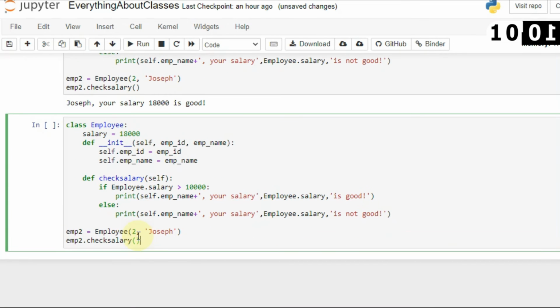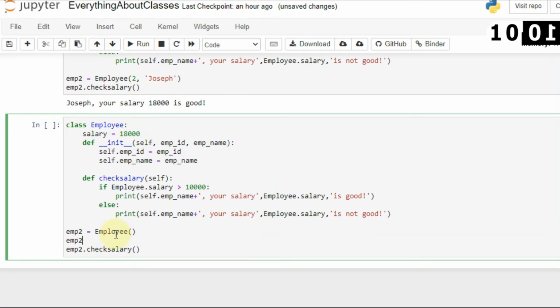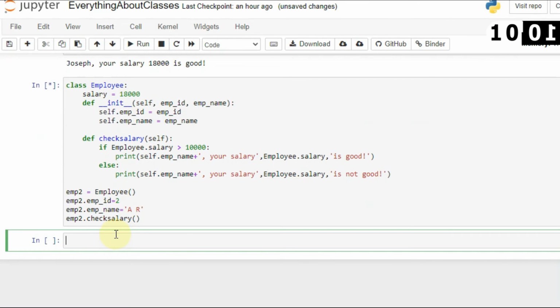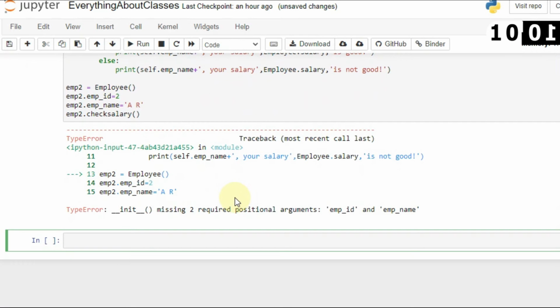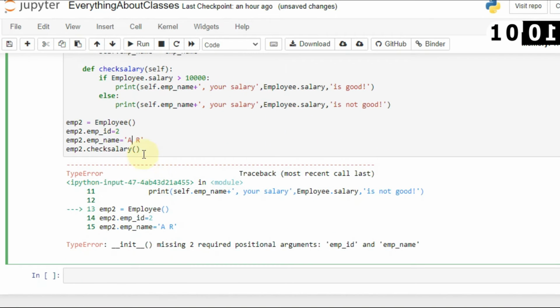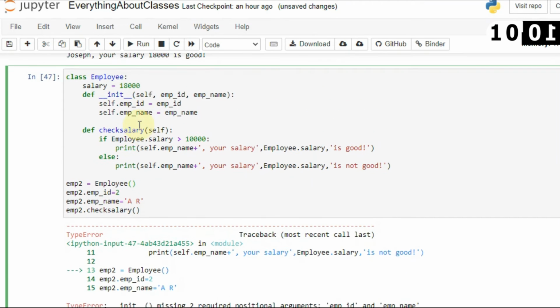Let's say that I will not pass any parameter here, and instead of passing parameters here, I will say employee2.employee_id equals 2, and employee2.employee_name equals AR. Now let's run it again and see if it is working or not. Here you can see that you cannot do that in the main function. So you always have to pass these parameters inside this object.